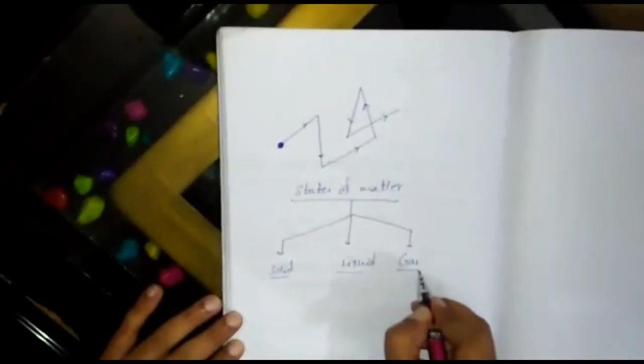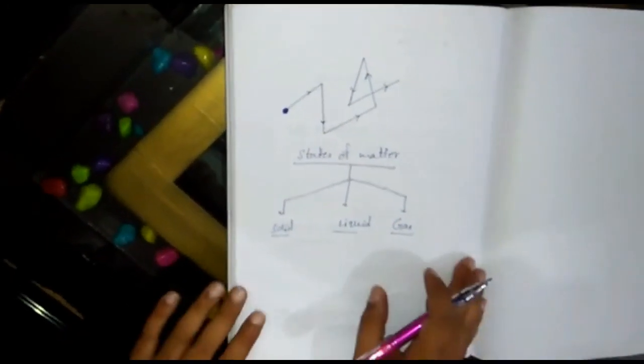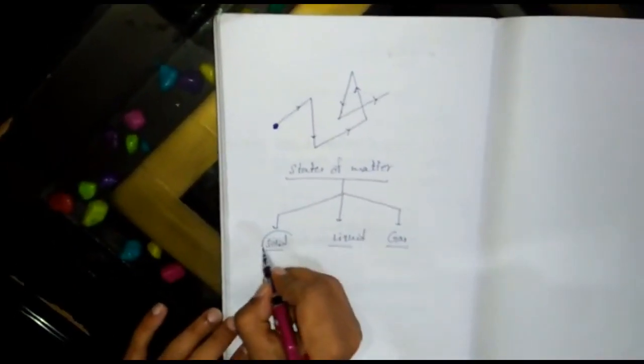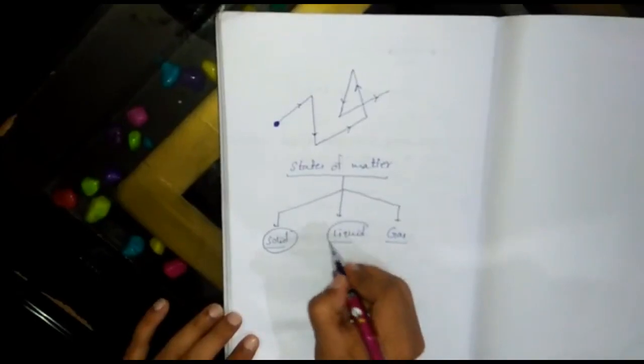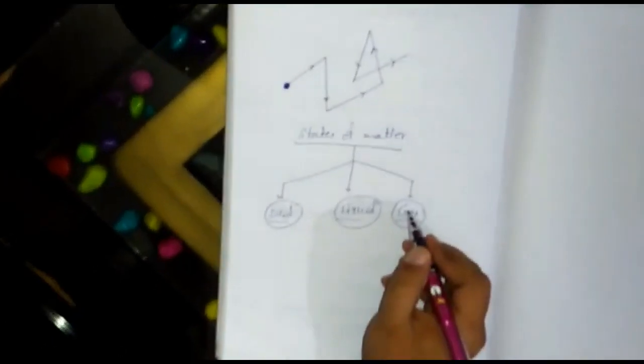Solid, liquid, and gas. Those are generally the three states of matter. Two more states of matter exist that I will discuss with you later. Now, if I discuss solid, liquid, and gas, it is very simple.